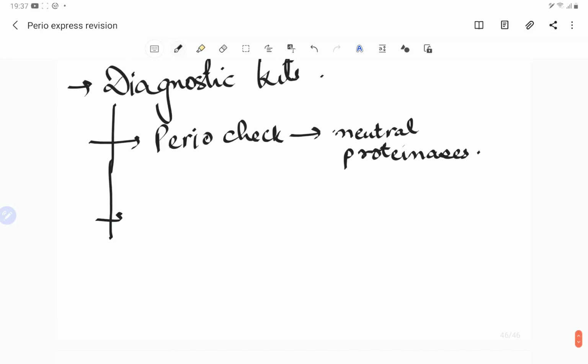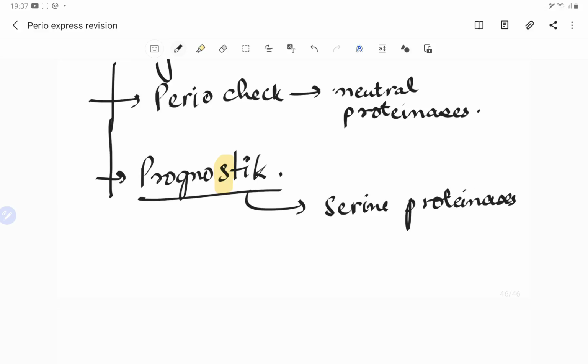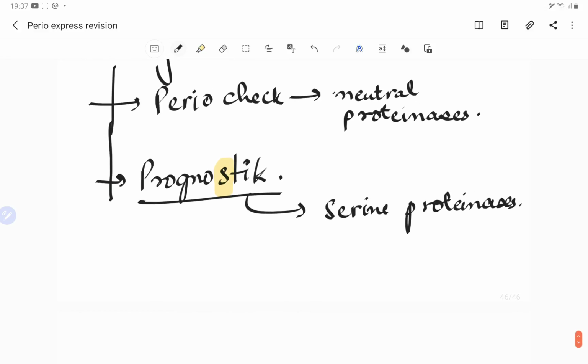Then we have the Prognostik. This is a kit from Dentsply, and we have the word stick there, so we remember S for serine. It detects the presence of serine proteinases. Right, PerioCheck has neutral proteinases.